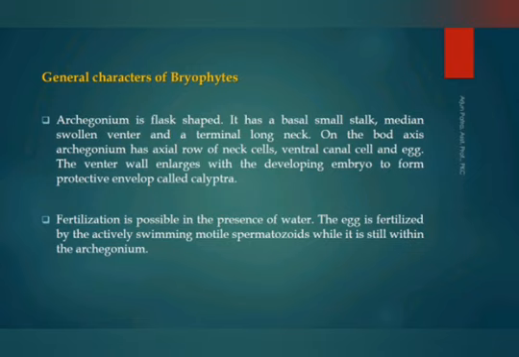Embryo is multicellular. Development of the embryo takes place within the archegonium. With the developing embryo, the basal portion of the archegonium forms a protective envelope called calyptra. Calyptra. Okay, next point.